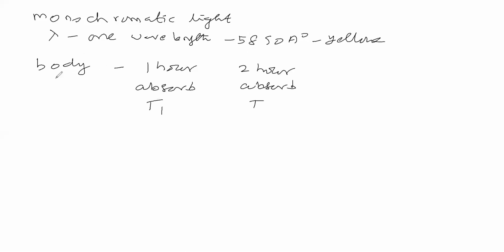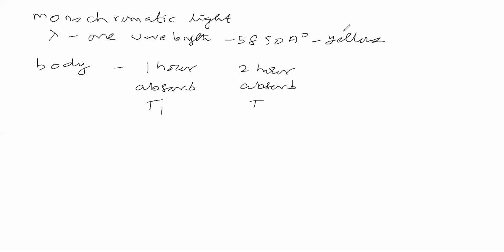Now this body is exposed to the same monochromatic light for 2 hours. The body is absorbing this 5890 angstrom light for 2 hours.